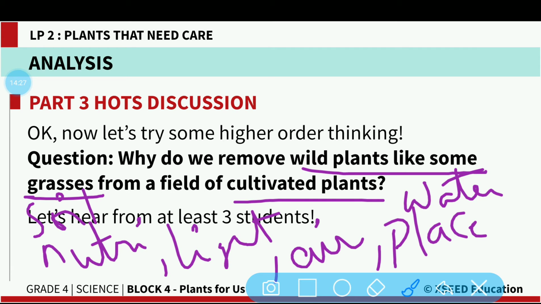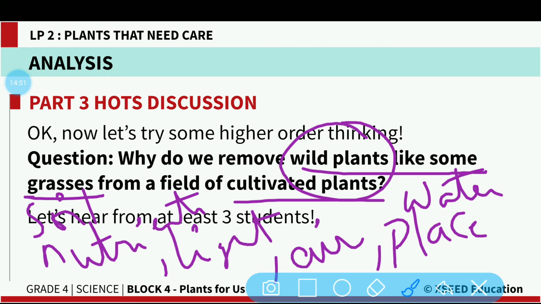Okay, so for all these purposes, as you know, these are wild plants. They can adjust and grow very fast in any climatic conditions, in any area. So these wild plants will compete with the cultivated plants for water. They will occupy the space of cultivated plants. They will take up the air.